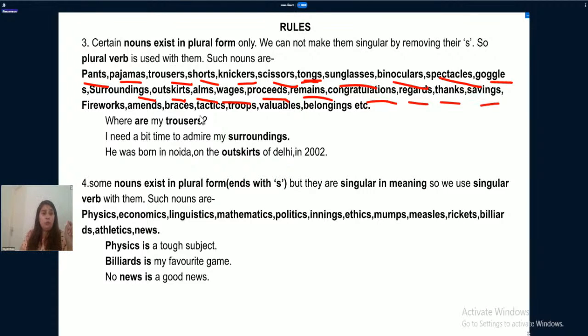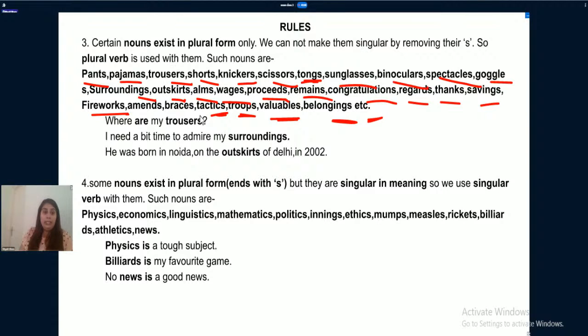If you people have ever noticed, the account which you have in bank is savings account, not saving account. Fireworks. Fireworks are the crackers which we generally use on Diwali. Amends, braces, tactics are the ways, troops, valuables, belongings, etc.